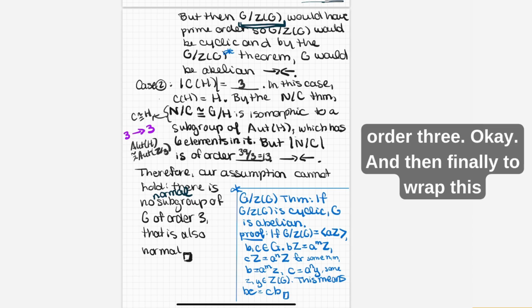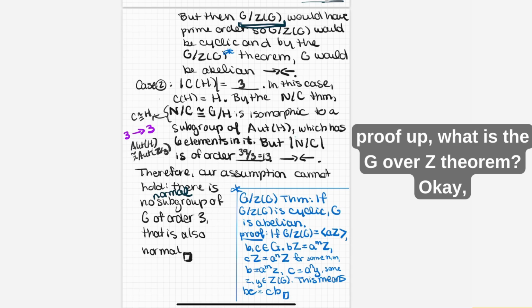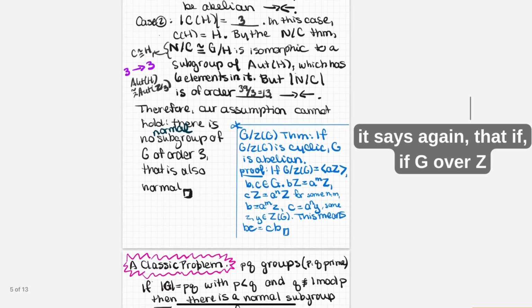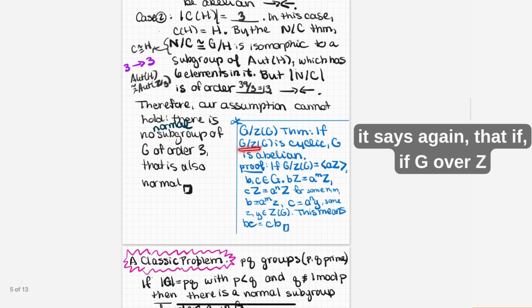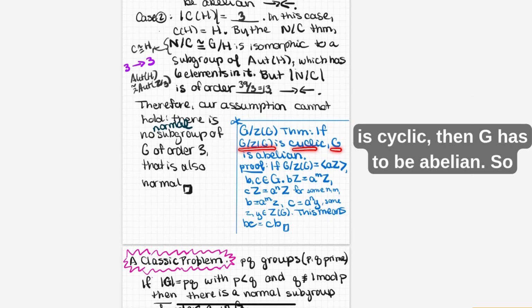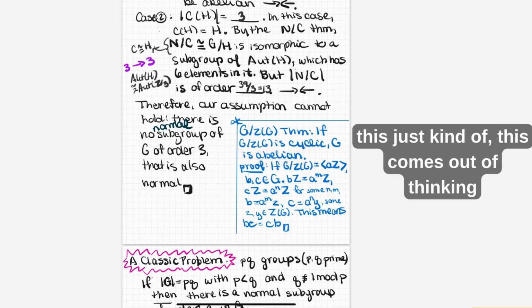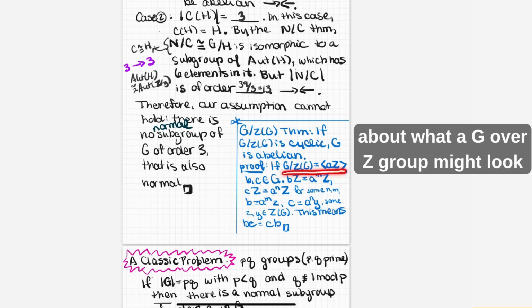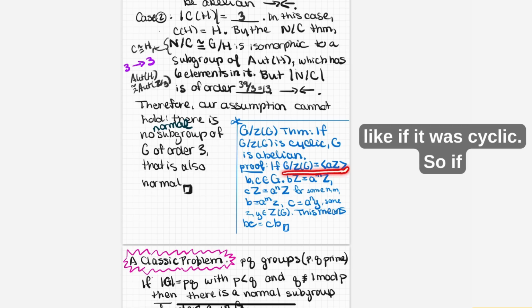Okay, and then finally, to wrap this proof up, what is the G over Z theorem? Well, it says, again, that if G over Z is cyclic, then G has to be abelian. So this just comes out of thinking about what a G over Z group might look like if it was cyclic.